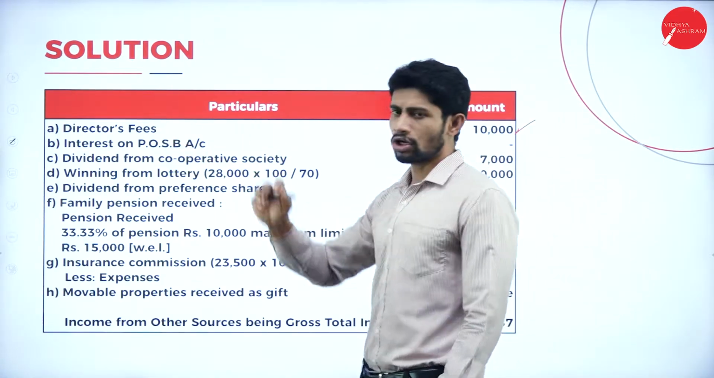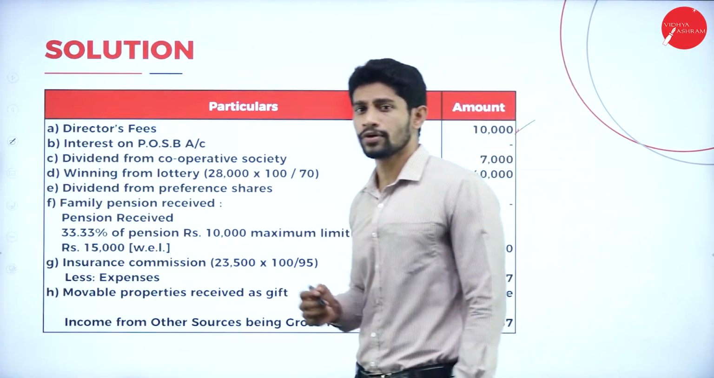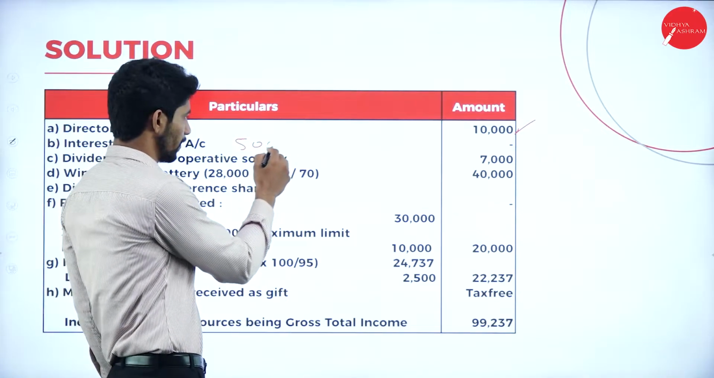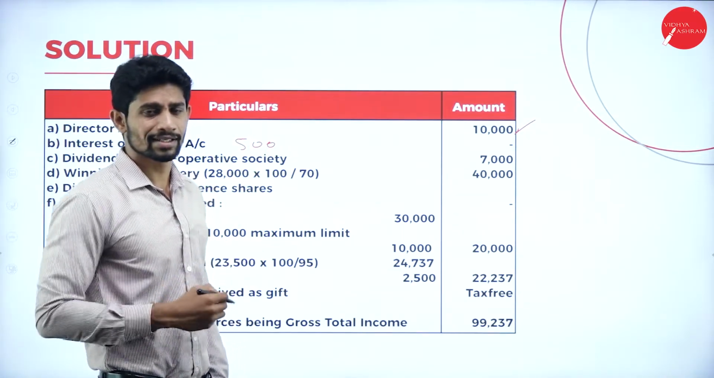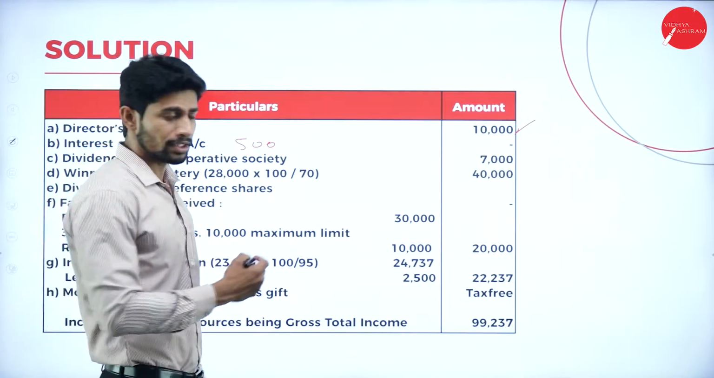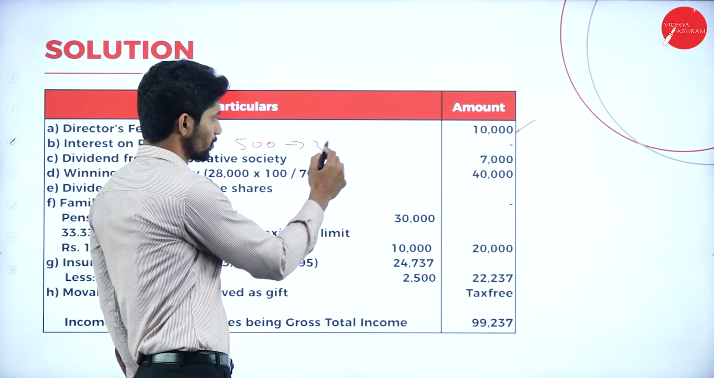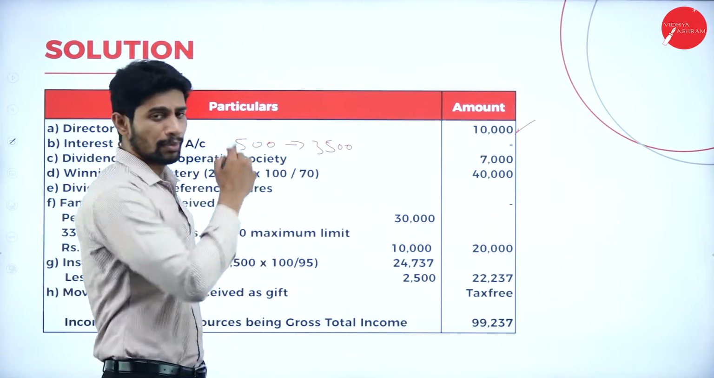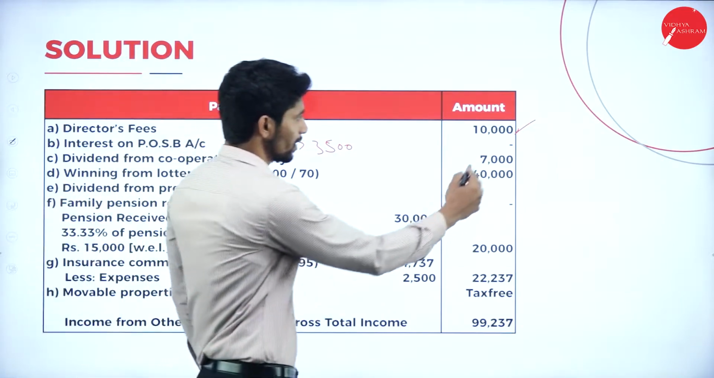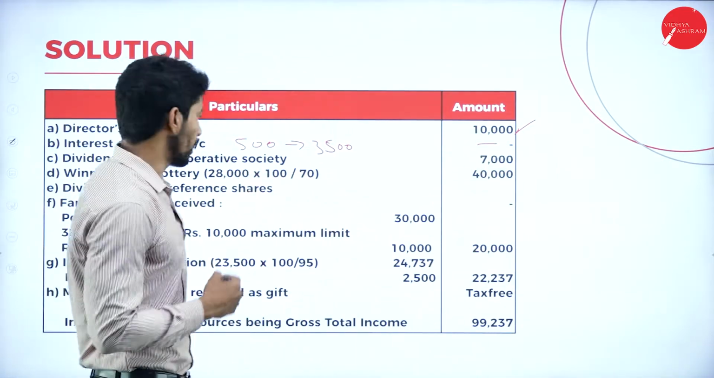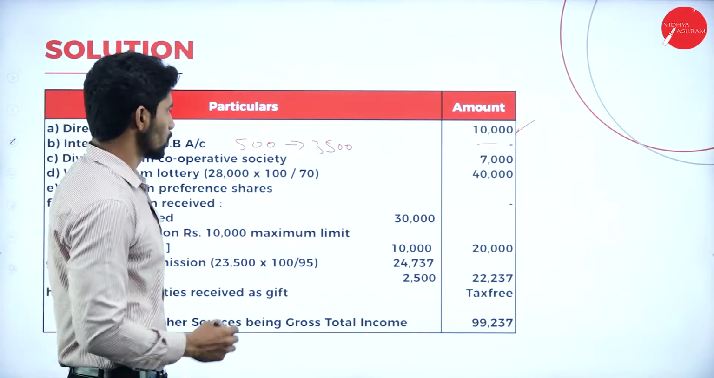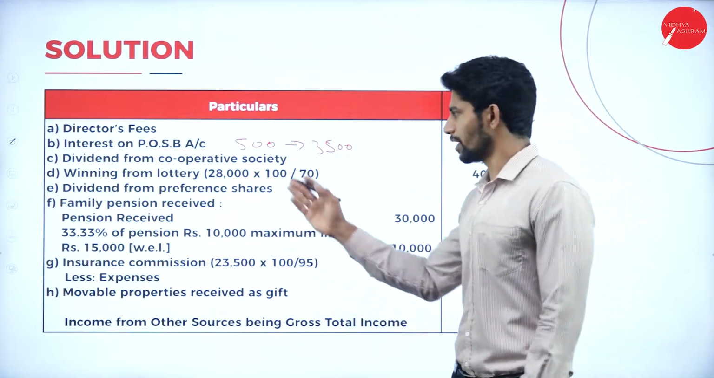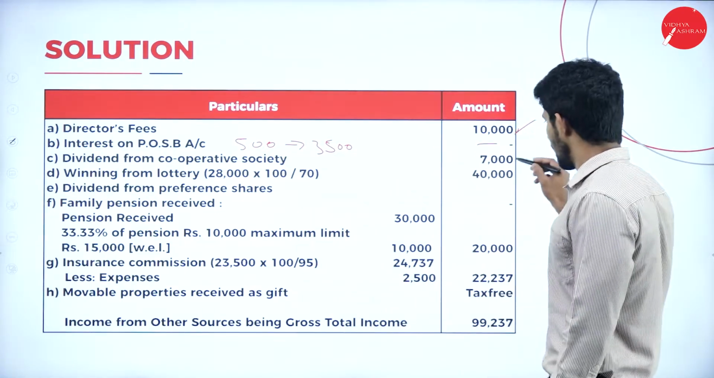Next, interest on POSB account. So what is the interest on POSB account received? The interest received is 500. But what is the exemption limit for POSB interest? It is 3,500. So the exemption amount is more than the amount we are receiving. So that is why here it is nil. Next, third point, dividend from cooperative society. Yes, any dividend received is taxable in the hands of the assessee. So dividend received from cooperative society is taxable.